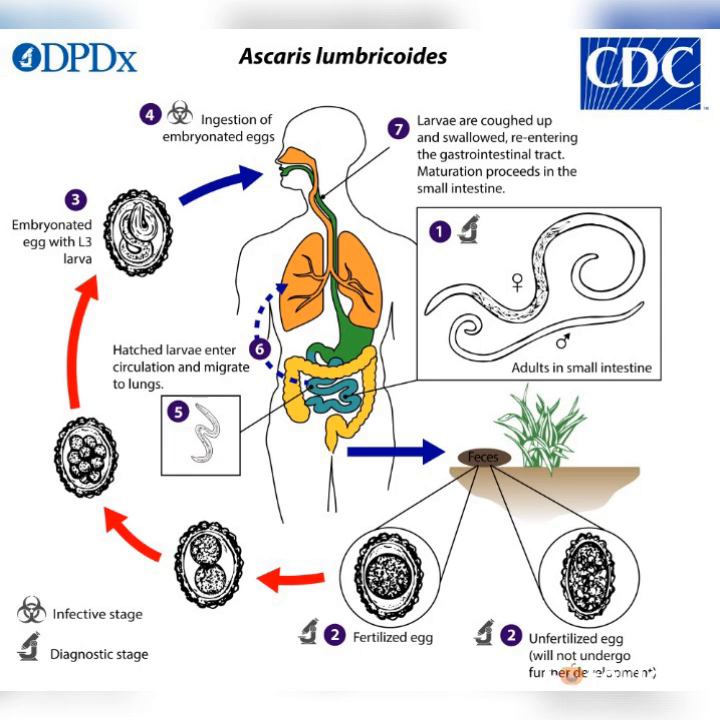Then the other drug that you can give in combination with these other two is pyrantel pamoate, which is 11 milligrams per kg body weight. So this is about ascariasis.